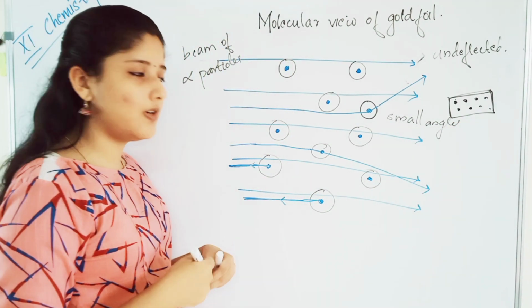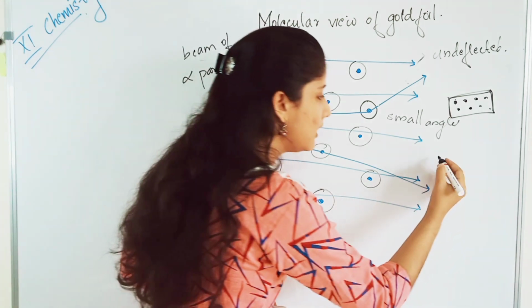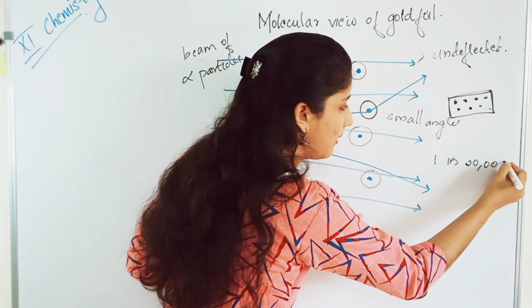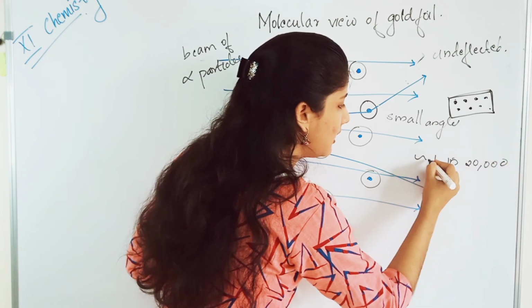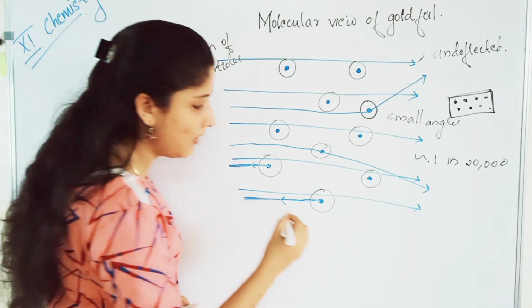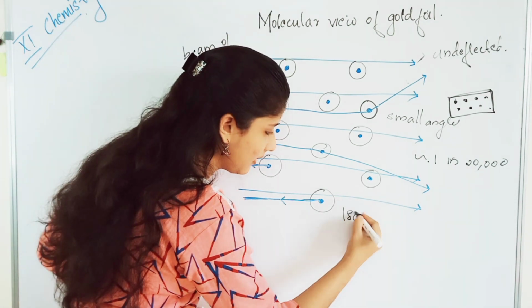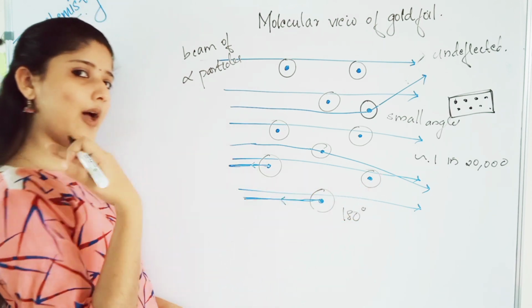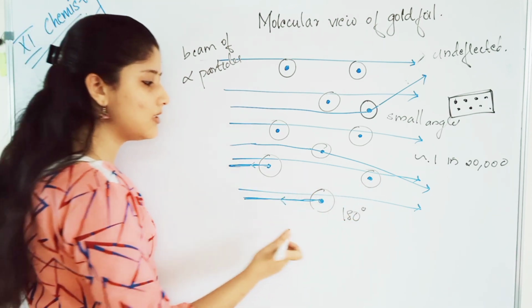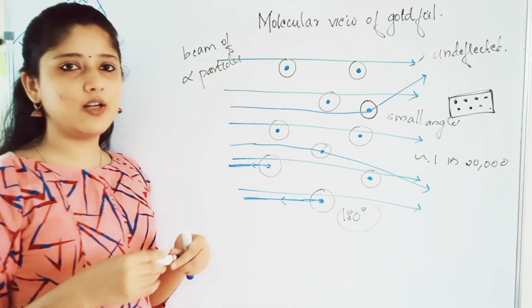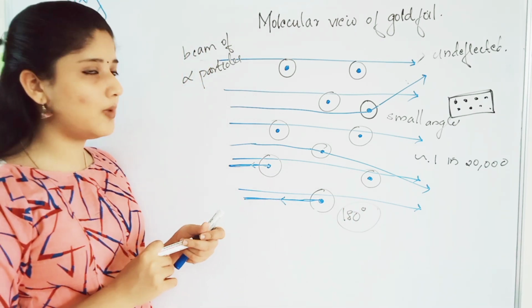And the third observation is that approximately 1 in 20,000 atoms bounces back by 180 degrees. It bounces back in the direction of the alpha particles by 180 degrees. These are the observations that Rutherford got during his experiment.